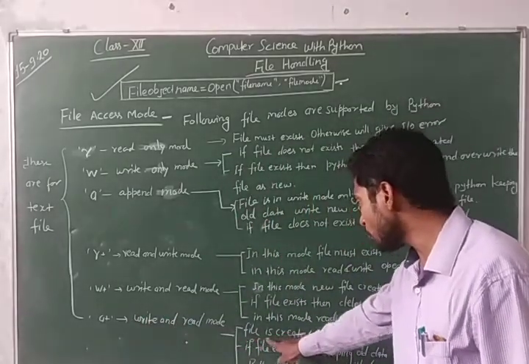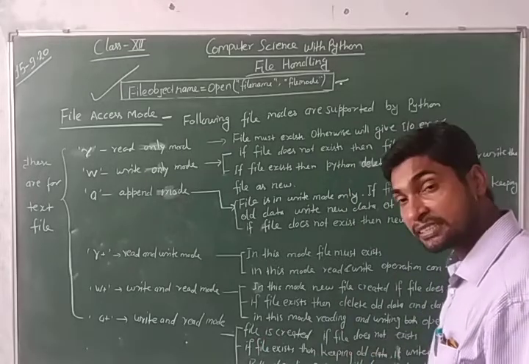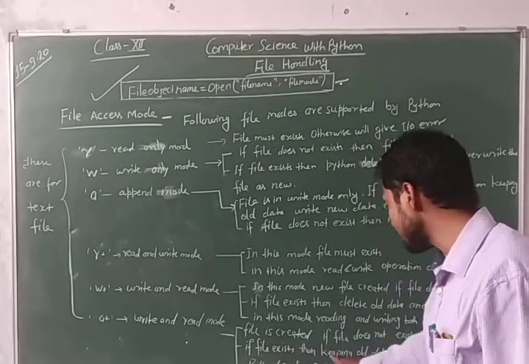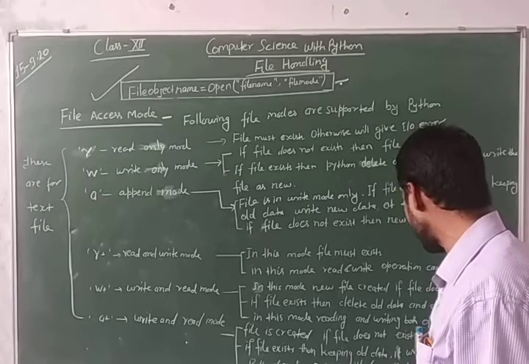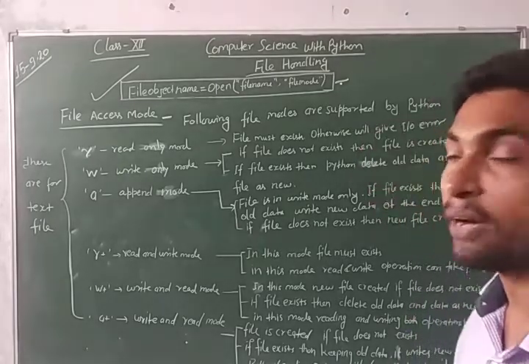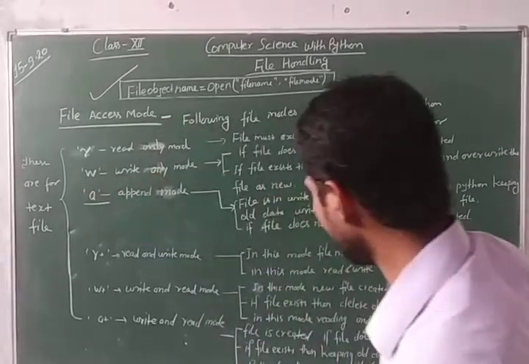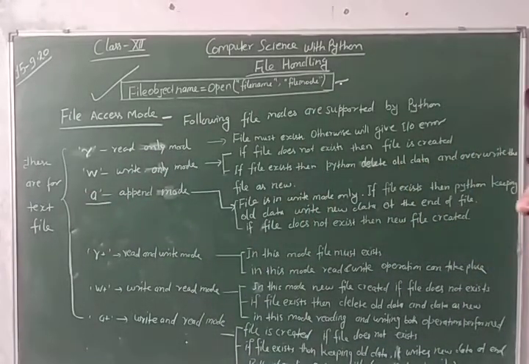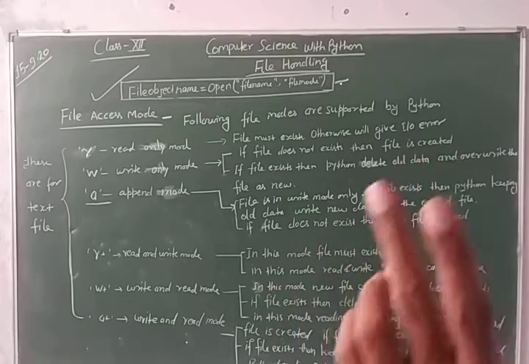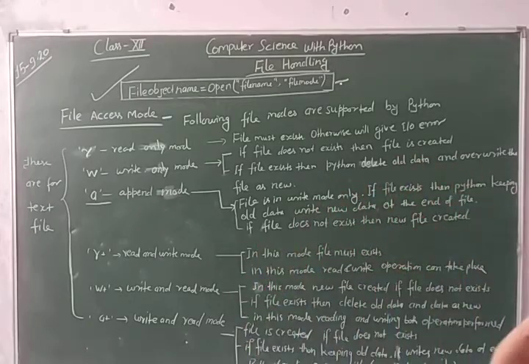In this mode, file is created if file does not exist. If file exists, then we keep the old data and write new data at the end of the file, as you know it, append mode. And in this mode, file is also available for both operations, I mean reading and writing operation.